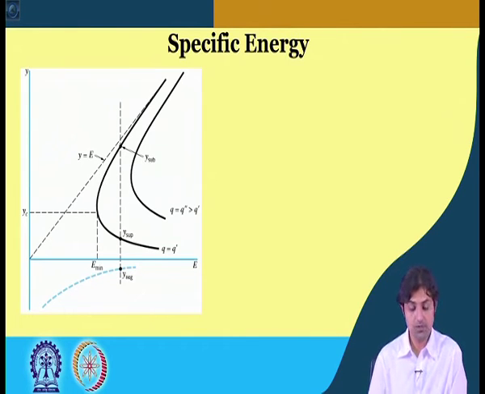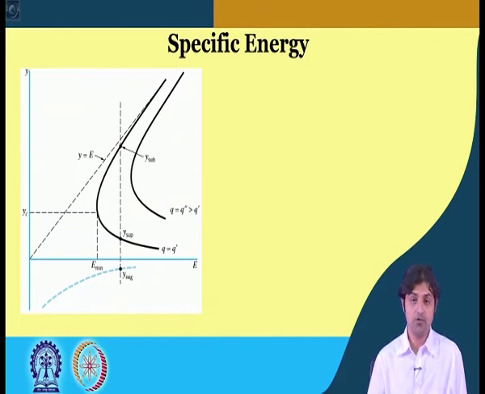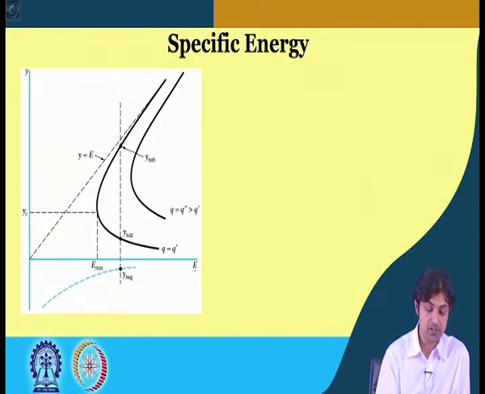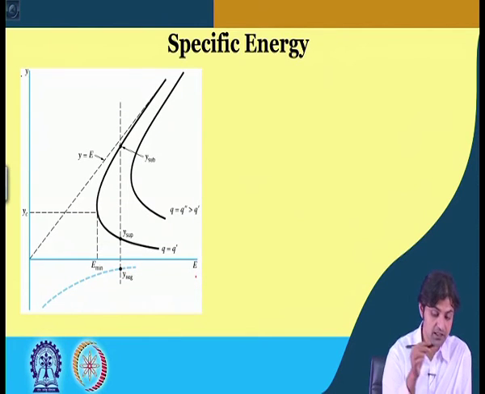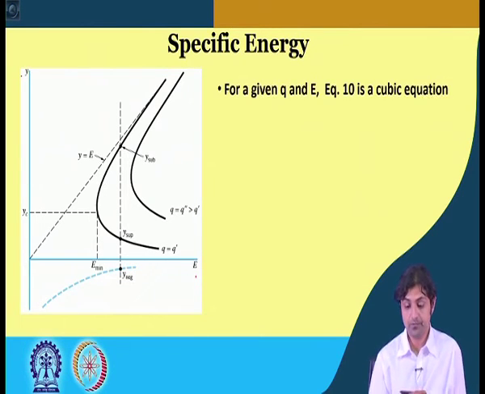So, for equation number 10, if we plot it, this is the type of curve that we get, where E, the specific energy, has been plotted against y for specific small q's. So, we have fixed small q's and tried to plot E as a function of y, and this is what we get. We are going to go through it one by one.